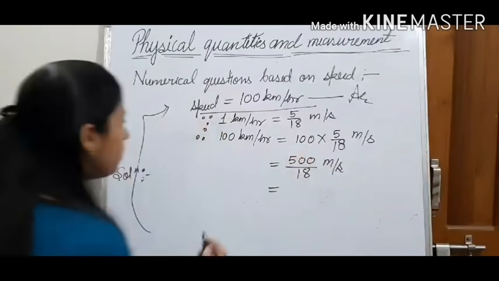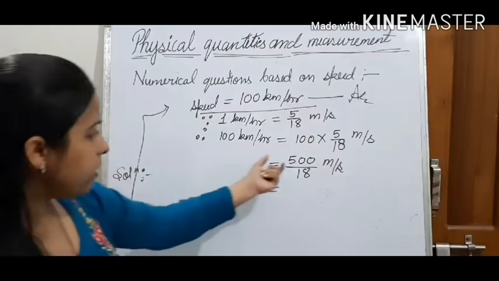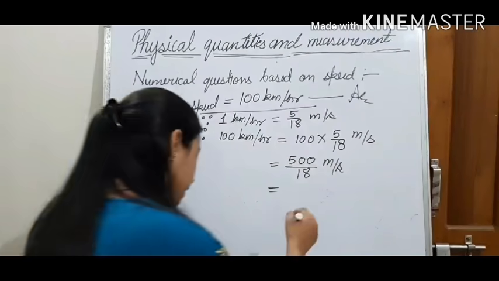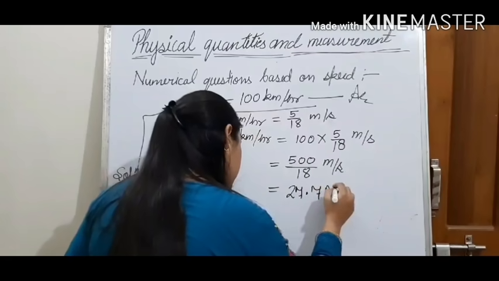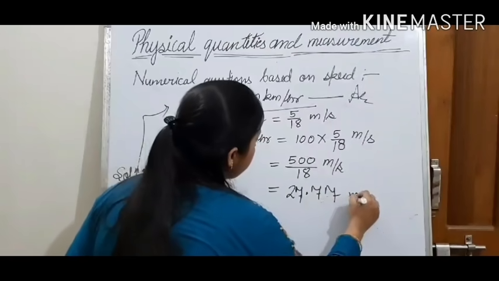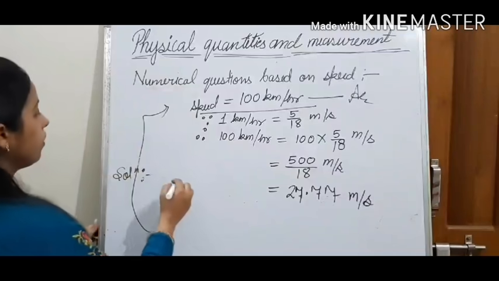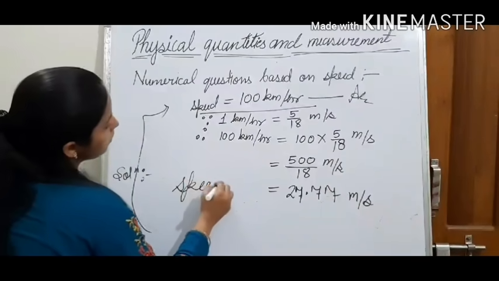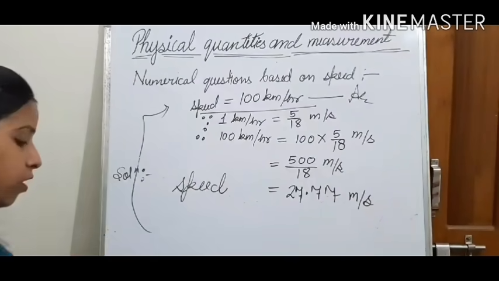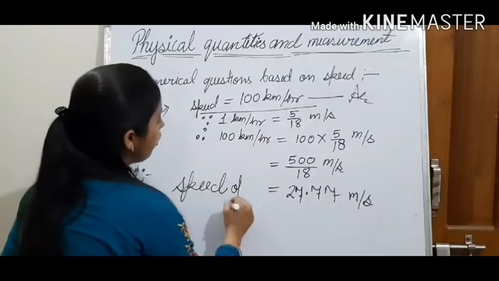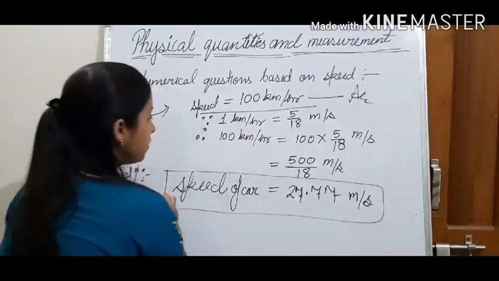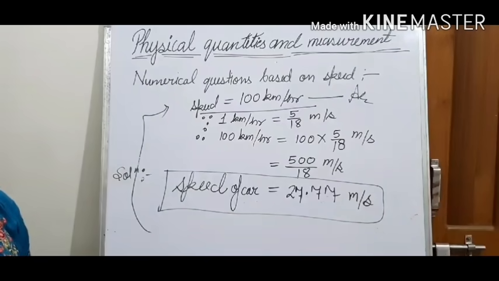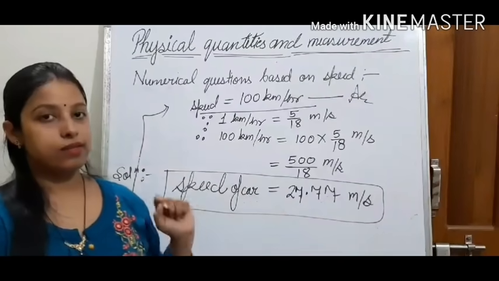If we divide this 500 by 18, you will get 27.77 meter per second. So here we have got the speed of car in meter per second. This is your answer.